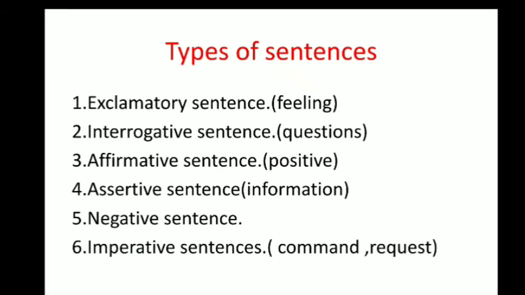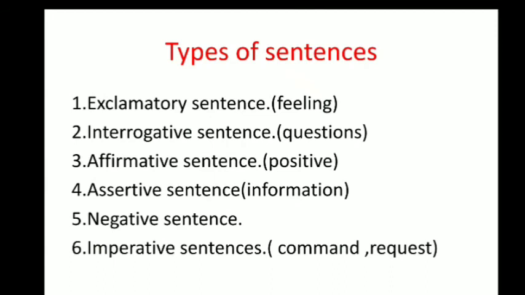So what is an interrogative sentence? Any sentence which has a question mark in it and is interrogative in nature is known as an interrogative sentence. If you see any question mark symbol in the sentence, then it is very clear.